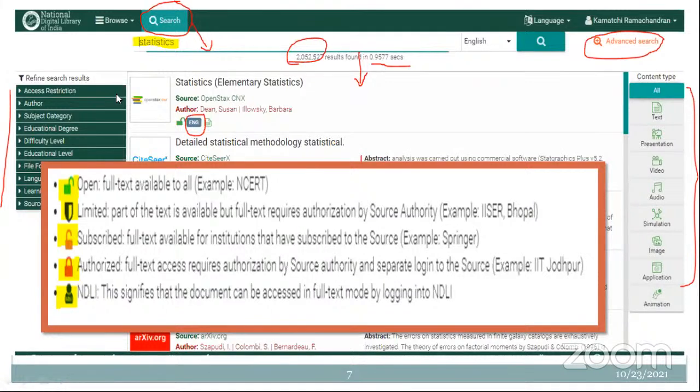So these are the different modes of access which can be looked for. And sometimes while accessing NDLI, you may feel that a resource is not open. Why? This is the reason. You may not have access to it. For that, you may see this closed lock symbol, which means that for those resources, your institution may not have access, or you may not have any access. Correct.